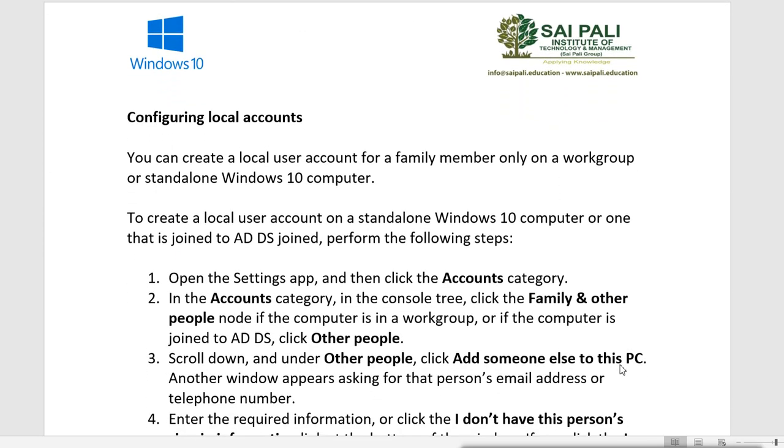Now configuring the user accounts. First, configuring local accounts. If you want to configure a local account in Windows 10, you can create a local user account for a family member only on a workgroup or standalone Windows computer. Remember, in Windows we have two types of environment: the domain environment and the workgroup environment. Workgroup environment is for a small network with fewer machines. Suppose you have 10, 20, not even 50 machines, so we can work on workgroup.